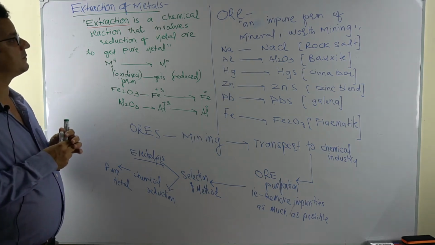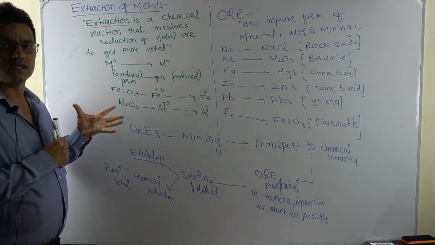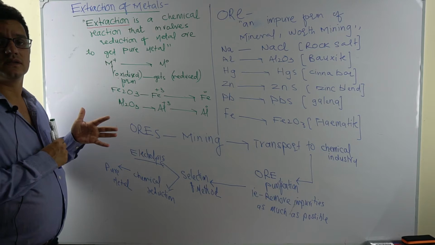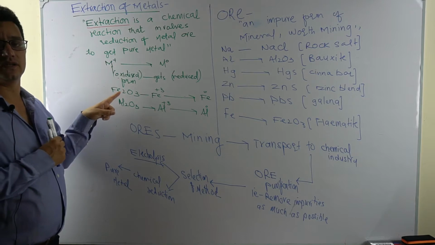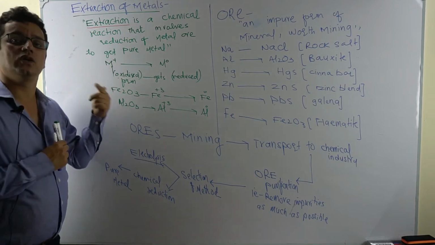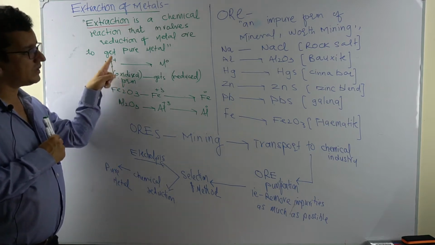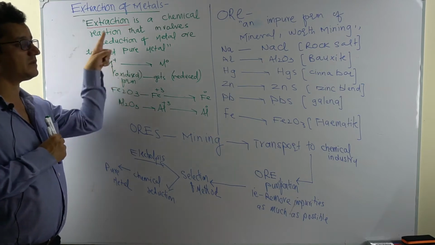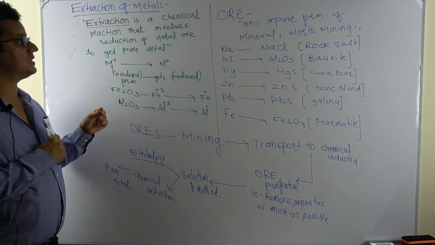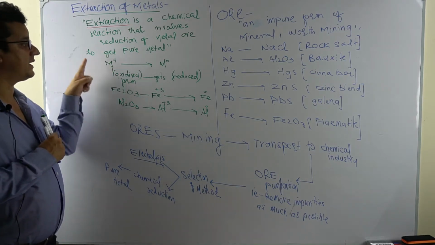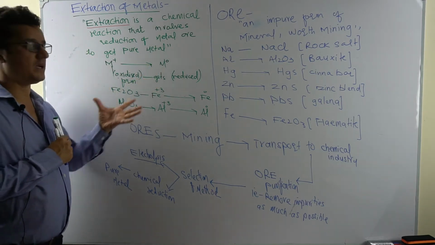The word extraction basically means you're extracting something out. The extraction is a chemical reaction that basically involves reduction of a metal ore, meaning it's a redox reaction. Metals are electron donors, meaning they are reducing agents, and in any compound form they are in their oxidized form. And you want to get the pure metal, which means the oxidized form of the metal must be changed to reduced form. So extraction of the metal is basically a chemical reaction that involves reduction of the metal ore back to the pure form.